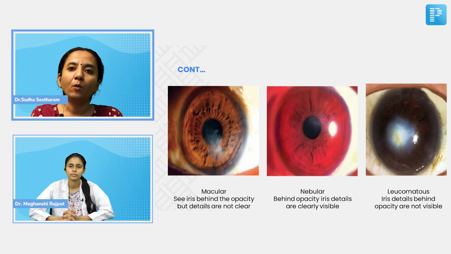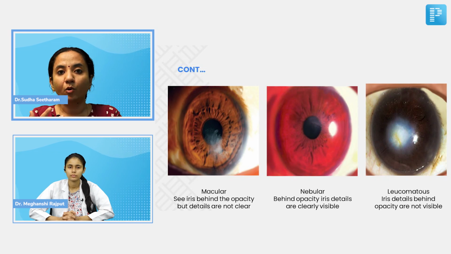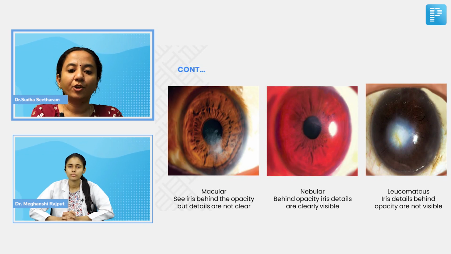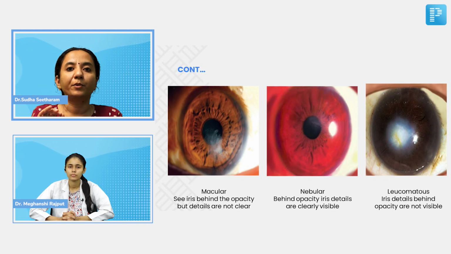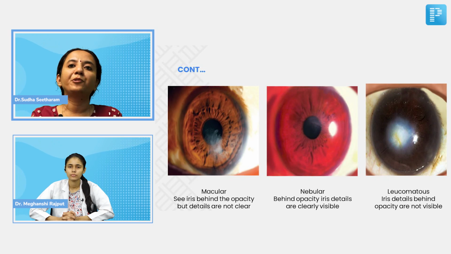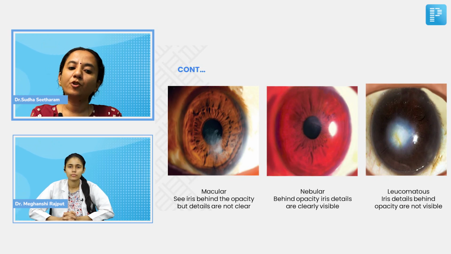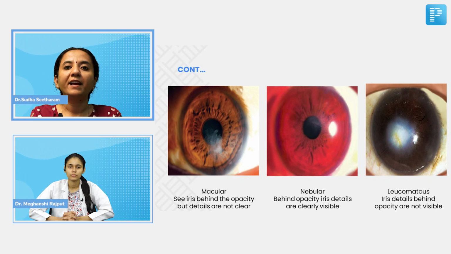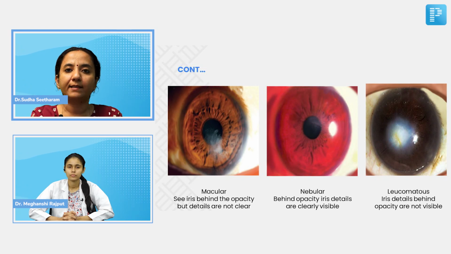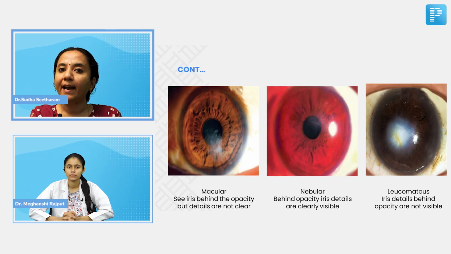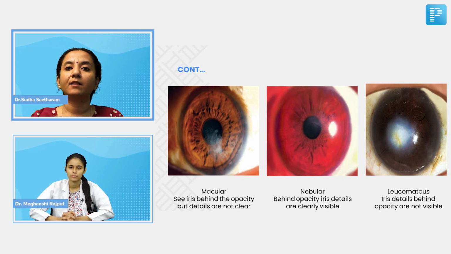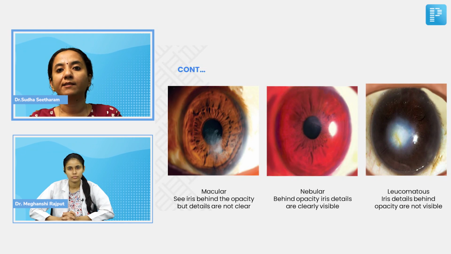Now, why am I calling one nebular, the other macular, and the third leucomatous? Because in the central picture, you see that behind the opacity, the iris details are clearly visible. Now look at the picture on the left. You can see the iris behind the opacity, but the details are not clear. Whereas in the picture on the right, you see this dense opacity, and the iris behind the opacity is not visible at all. And that's why we are calling this leucomatous.